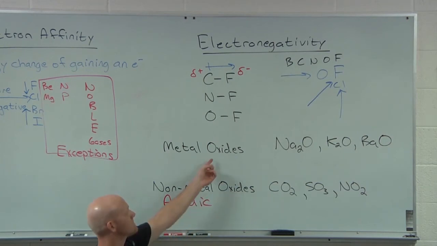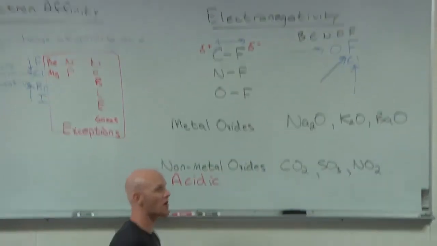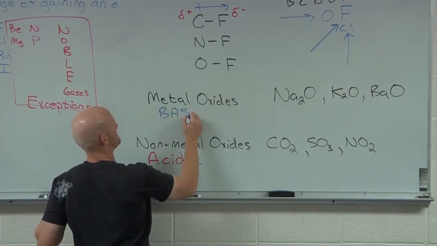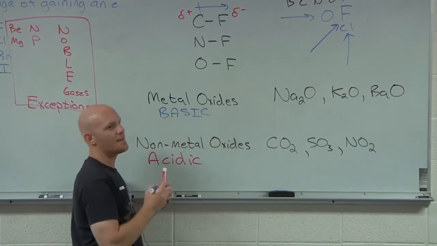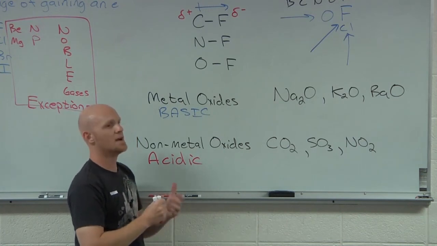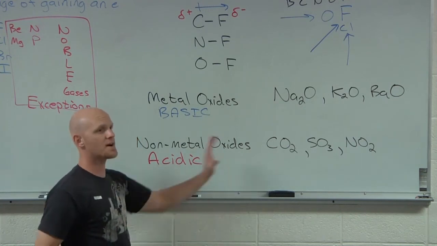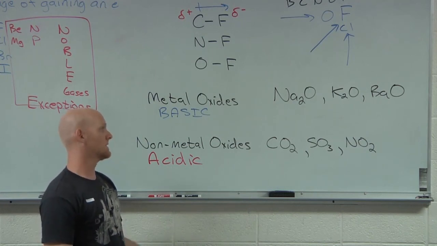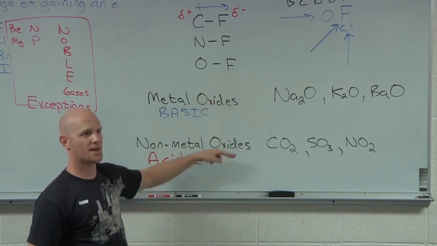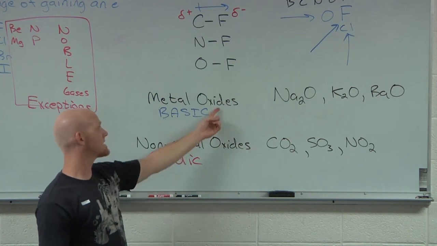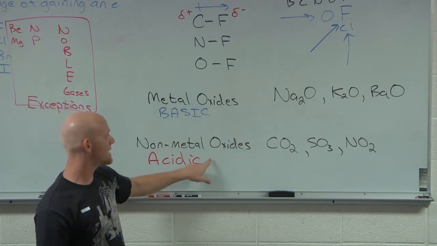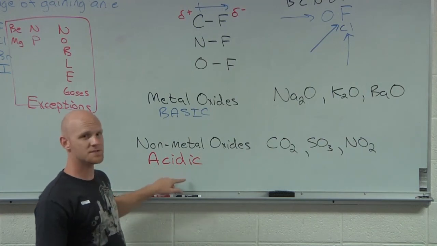And we contrast that because metal oxides, on the other hand, are, guess what? Basic. And that's something you should take away. You may get a question on the test that lists a whole bunch of oxides, and it says which one of these is acidic, or which one of these is basic. And you just have to pick the one from the correct category. Just knowing that metal oxides are bases, they make the pH in a solution go higher, whereas non-metal oxides are acids, they make the pH in a solution go lower.